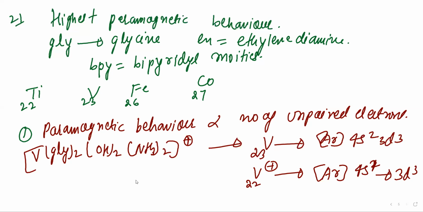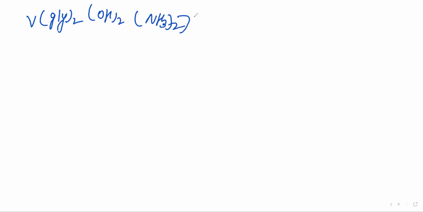But in this complex compound, GLY2 is there, OH2 is there, NH3 is there. So I will find the oxidation state for vanadium. See in the next slide: V(GLY)2(OH2)(NH3)2 raised to plus. Unpaired electrons: here vanadium is in the plus 5 oxidation state.